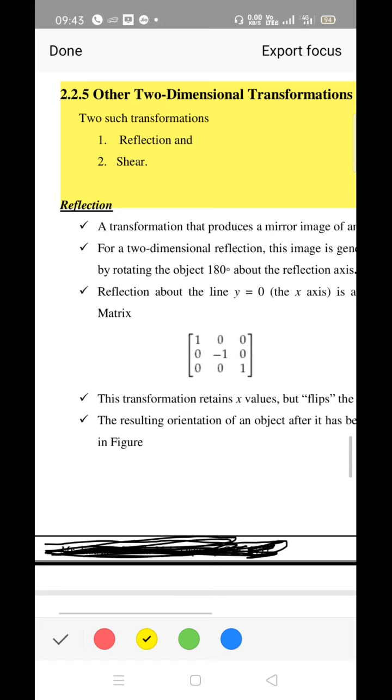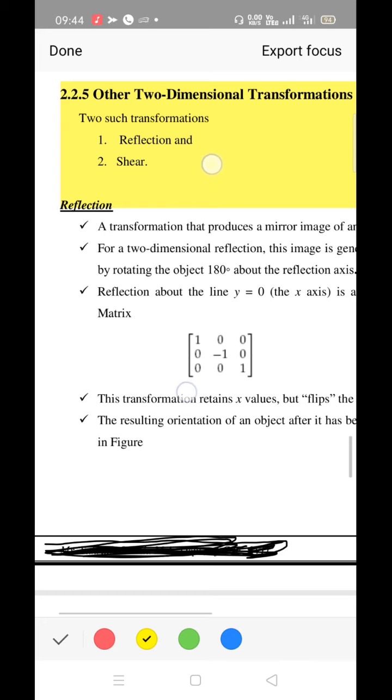Two concepts. They are not considered the major forms of transformation, but they are other or minor forms of transformation. One is reflection, and the second one is the shear. So let us begin with the reflection. Hope you are familiar with the concept of reflection. Reflection in the sense of mirror image, isn't it?